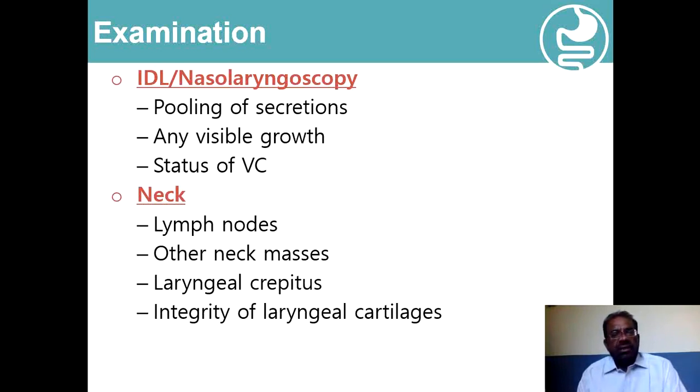Then indirect laryngoscopy, nasolaryngoscopy will be helpful in evaluation of dysphagia when it demonstrates the pooling of secretions, any visible growth, and the status of the vocal cords. Examination of the neck for the lymph nodes, any other mass, laryngeal crepitus, and the examination for integrity of the laryngeal cartilage will be helpful.